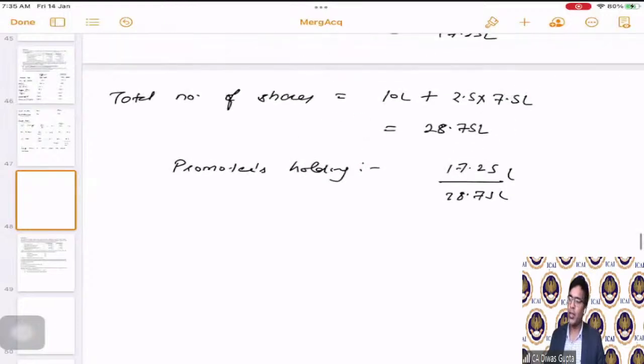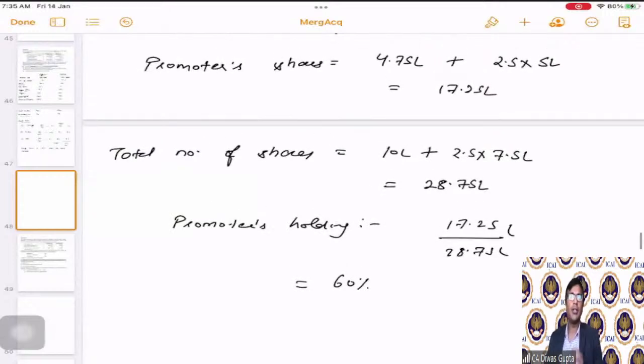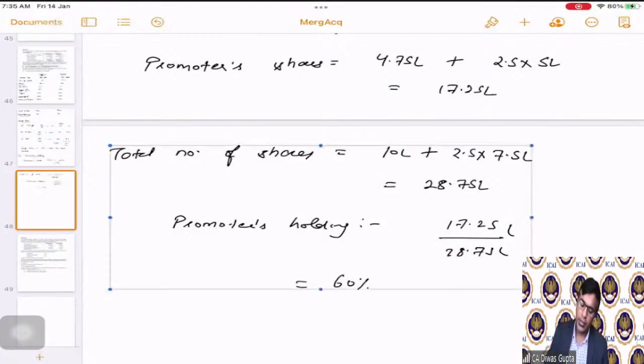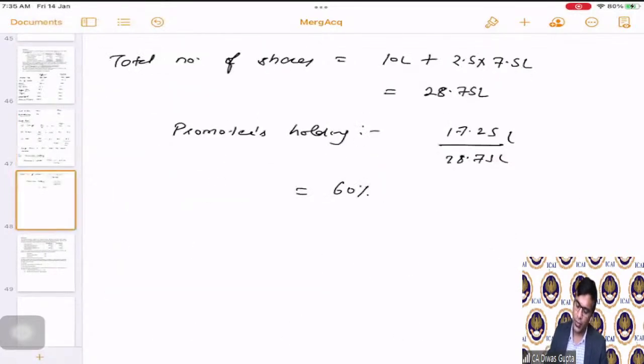Correct. This is what the promoters holding is, which is actually 60%. Correct, students. So we have first calculated the swap ratio. What are the total number of promoter shares? And second, what would be the total number of shares going to be? Correct. Using that, we have calculated this ratio.